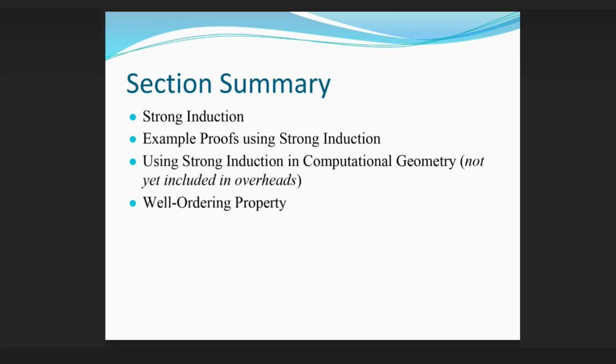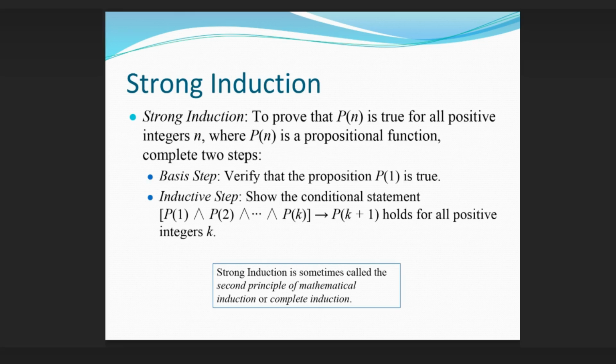Well-ordering property. Strong induction. To prove that P(n) is true for all positive integers n, where P(n) is a propositional function, complete two steps. Basis step: verify that the proposition P(1) is true. Inductive step: show the conditional statement [P(1) ∧ P(2) ∧ … ∧ P(k)] → P(k+1) holds for all positive integers k. Strong induction is sometimes called the second principle of mathematical induction or complete induction.